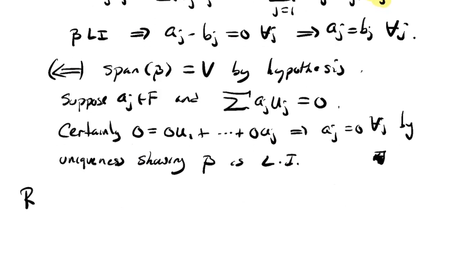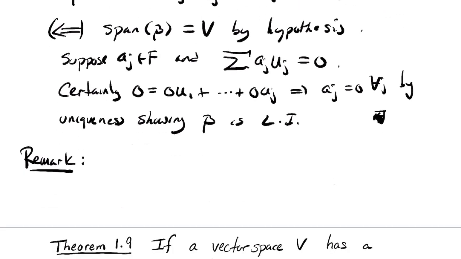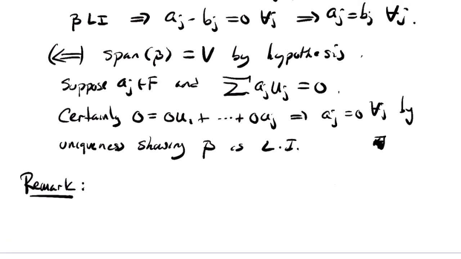So what was this remark that I was going to make? The uniqueness up there means that every vector can be written in one and only one way as a linear combination of these u's.